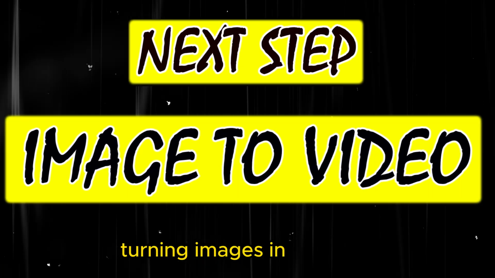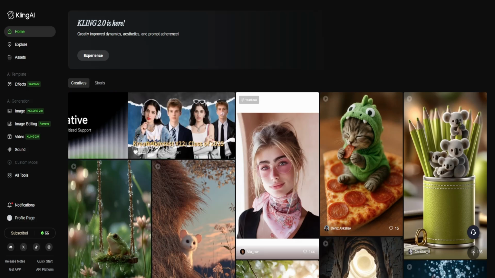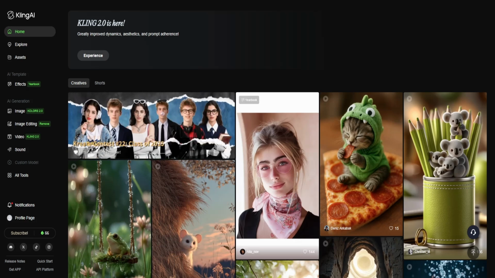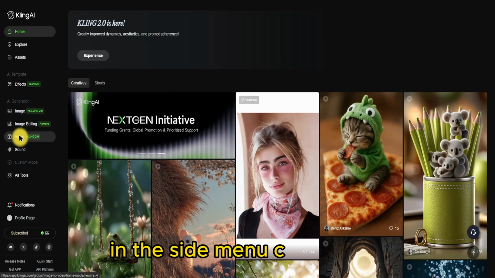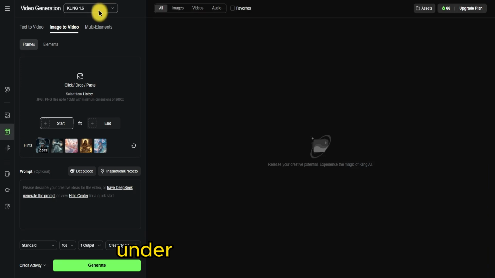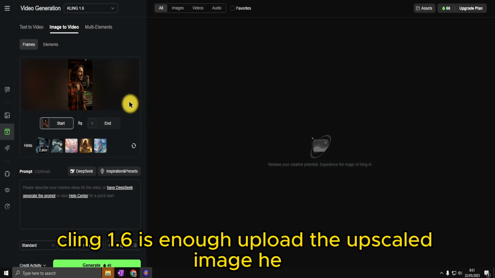Now we're ready to move on to the next step, turning images into videos. Use any video generator you like. I chose Kling AI. Sign up and create a new account. In the side menu, click Videos. Under Video Generation, select Kling 1.6. There is no need for the latest version as it requires more credits. Kling 1.6 is enough. Upload the upscaled image here.